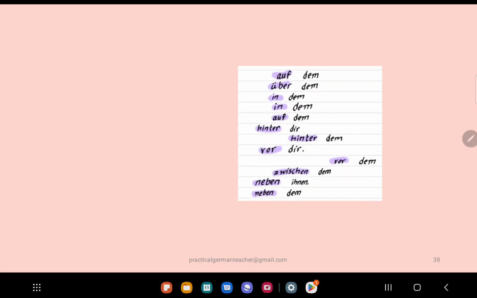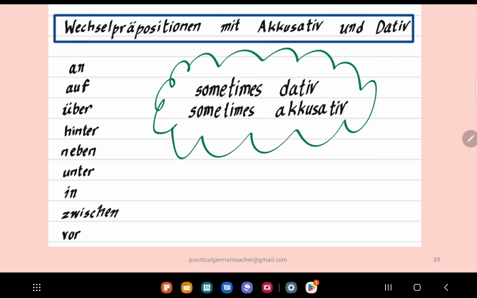Let's look at the same prepositions again. Here is a list of some of the Wechselpräpositionen. I believe this is the complete list, but this is the list that you should know for now at least. So I told you when it is dative. Let's look at when it is accusative. Let's look at some examples.